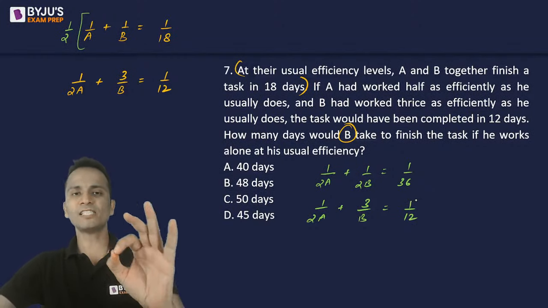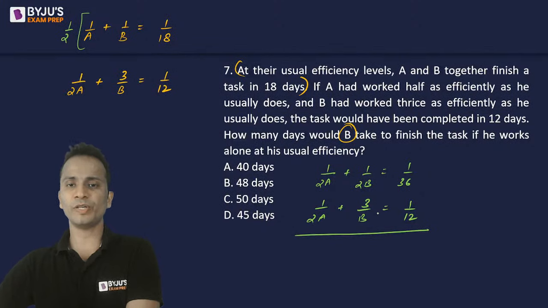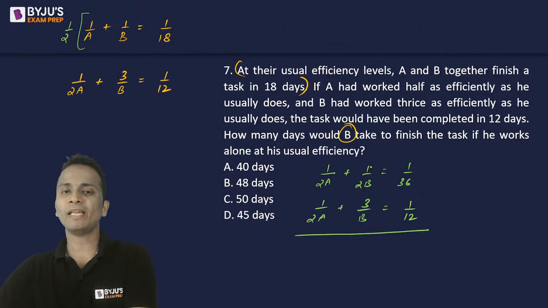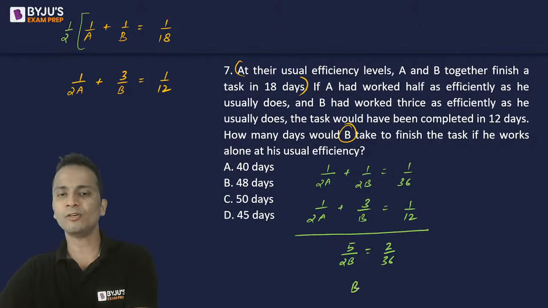I'll subtract first equation from second equation. So second equation minus first equation, 3 upon B minus 1 upon 2B, that will give you 5 upon 2B, and this is equal to 2 upon 36. So the value of B will come out to be 45.